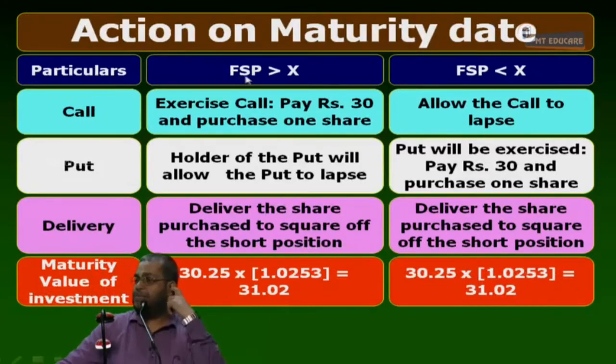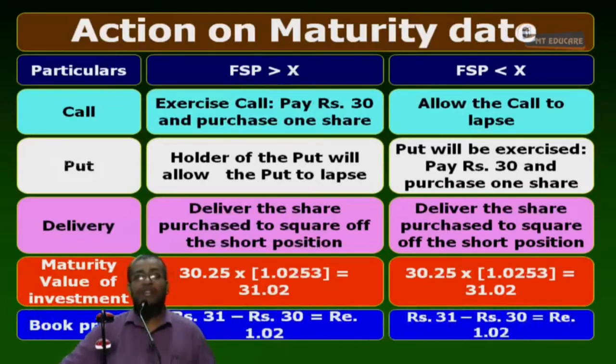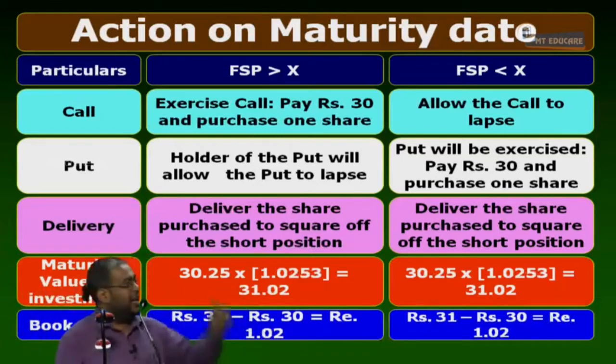I paid how much to purchase my share? 30 rupees. What is my profit here? 1.02. This is what we call the arbitrage profit. Is this profit certain or uncertain? This is 100% sure; it can never be below this. It is a certain profit. This profit is earned after 3 months, but it has been decided today itself. It does not depend on any future cash flow.